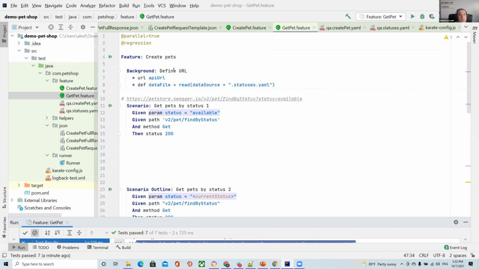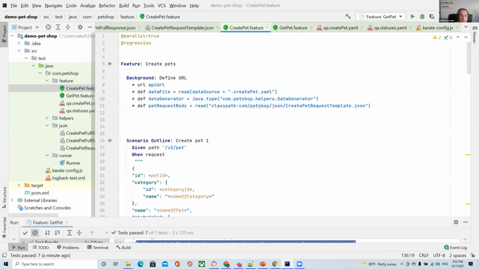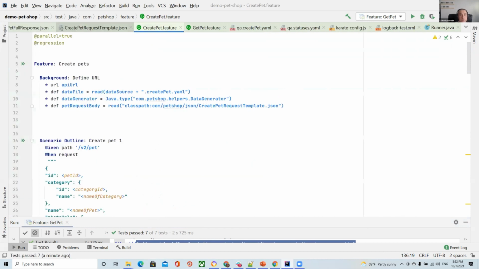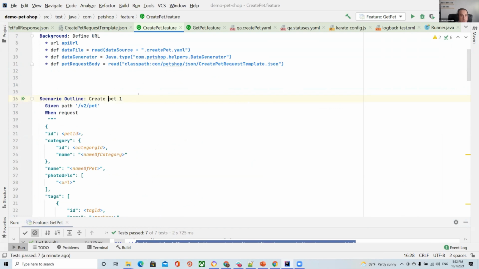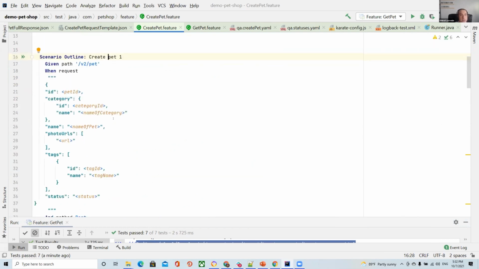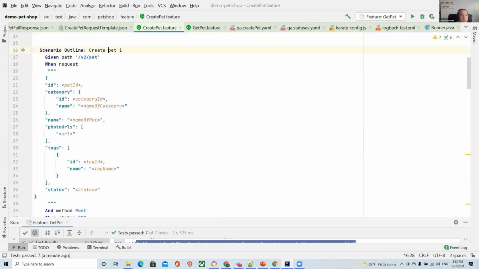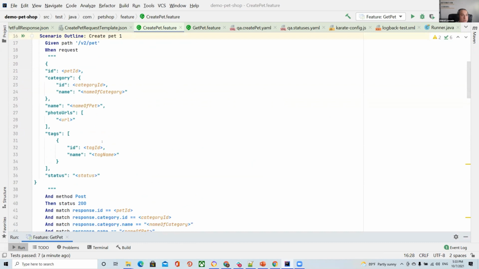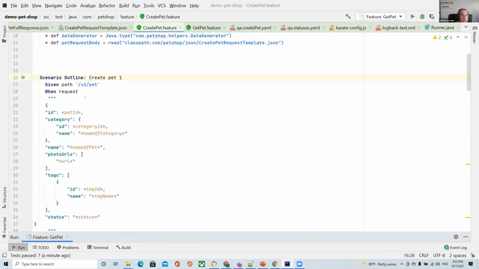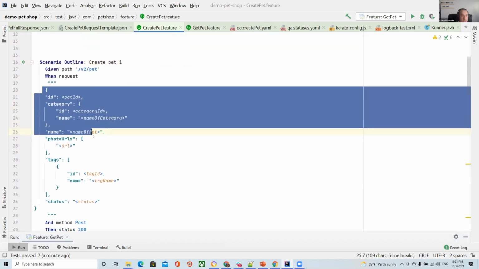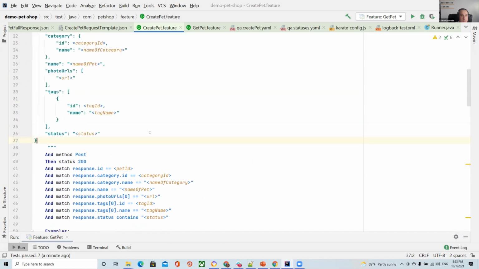Okay, and what about POST? POST is a little bit more complicated because we need to use a JSON body. Okay, for example, I want to create a pet. This API creates different records about a pet in the database, and after that, I can use a couple of ways to do it. First, I can add a JSON body here.